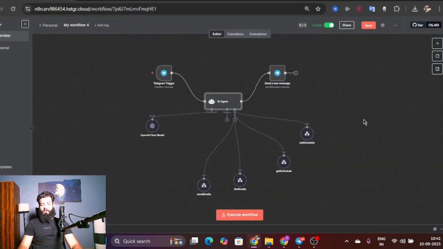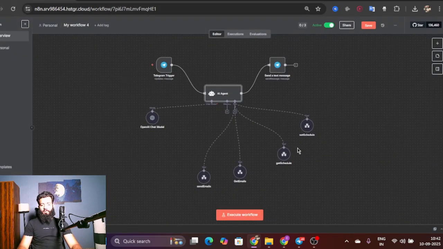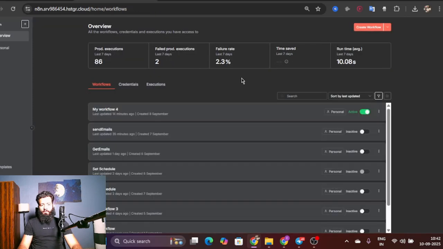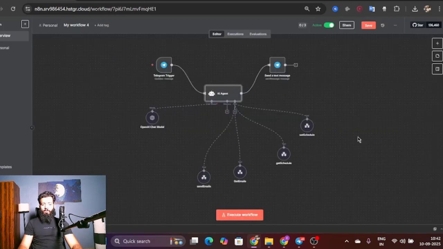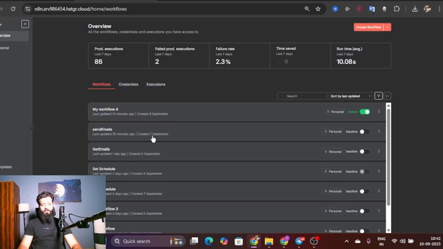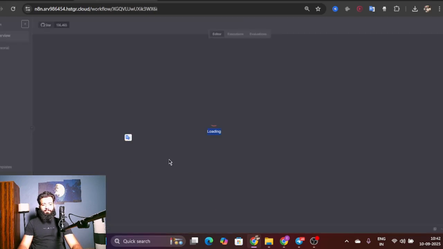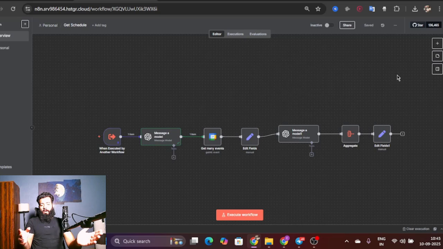Now, let's go with the second tool, which is get a schedule. I know this one looks a little bit complicated, but it's not. It's simple. Trust me. It's simple as always.